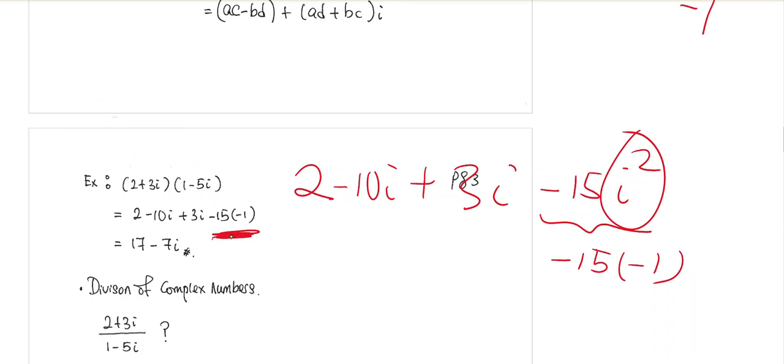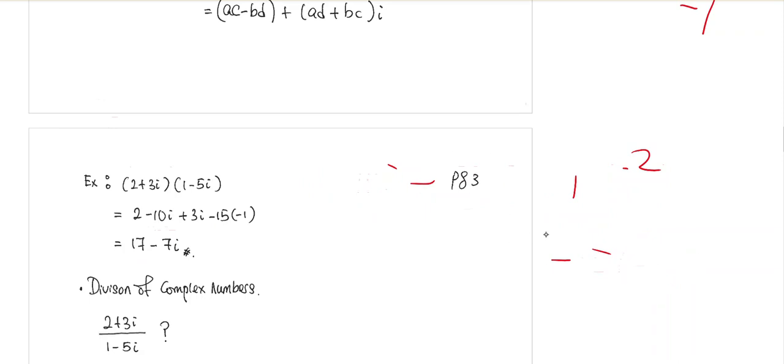So that's how we get all these numbers. The positive 15 together with the 2 will make a positive 17. This is the real part. And then the part that has i on it will be -10 and 3. So if you group them together, you will have -7i. So that is how we multiply two complex numbers together.